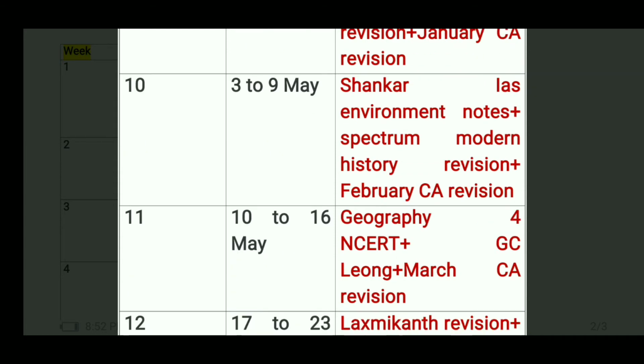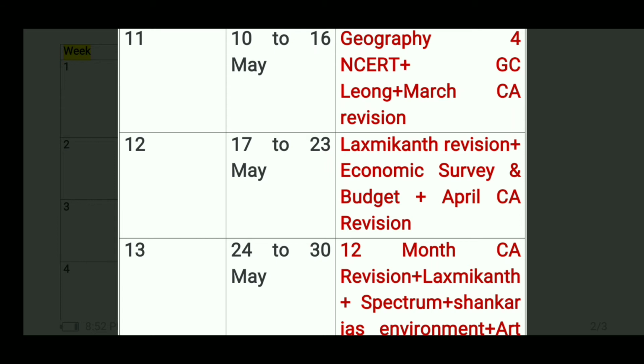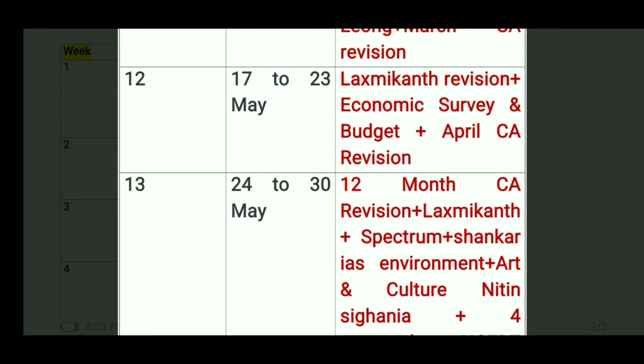Then week 11, 10 to 16 May, Geography 4 NCERT plus GC Leong plus March current affairs. So in week 11, you have to revise the whole geography for the third or fourth time, that is 4 NCERT and GC Leong and the March current affairs, right? Then week number 12, 14 to 23rd May, Lakshmikant revision, economic survey and budget revision, and April current affairs revision. Then week 13, 24th to 30th May, 12-month current affairs revision.